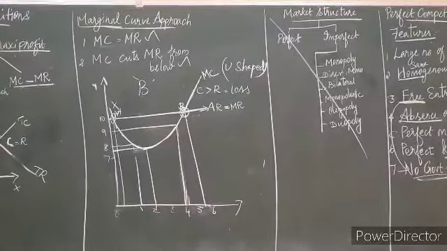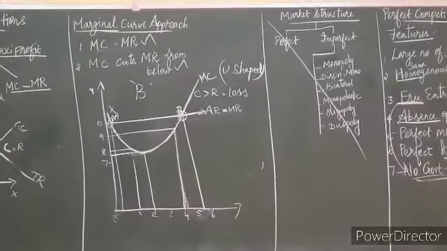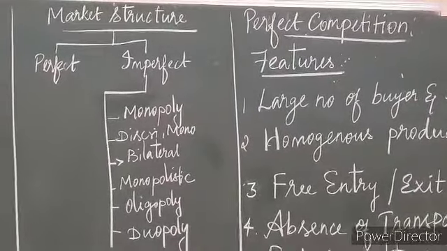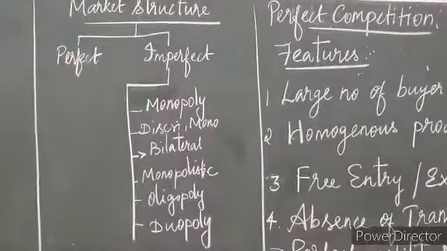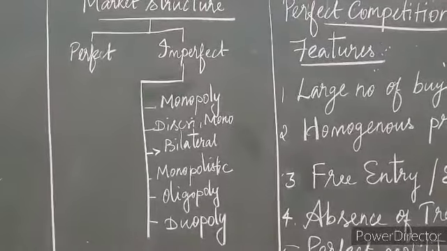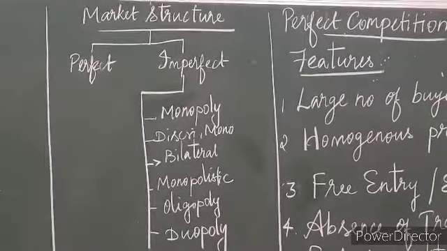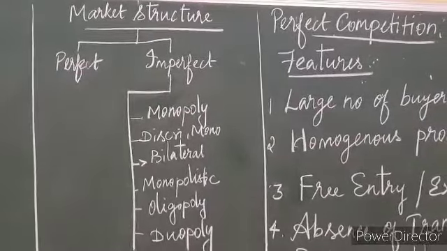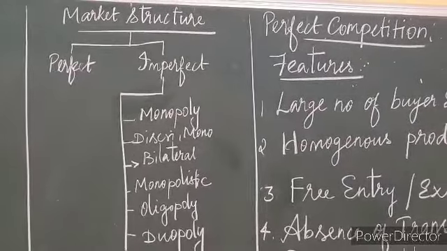Next we are going to see the market structure. Already I told you about the market structure: perfect competition and imperfect competition. Based on competition, we have learned two types of markets.